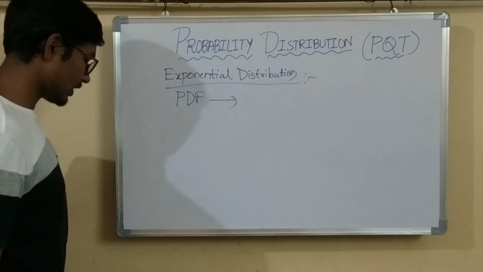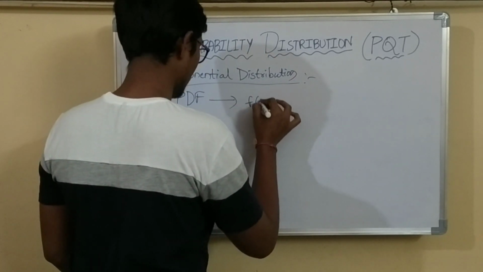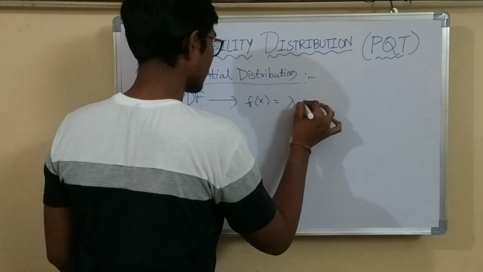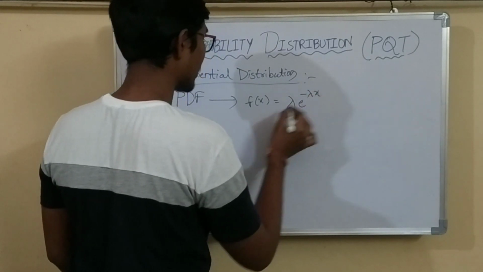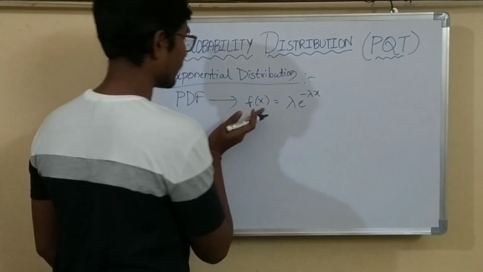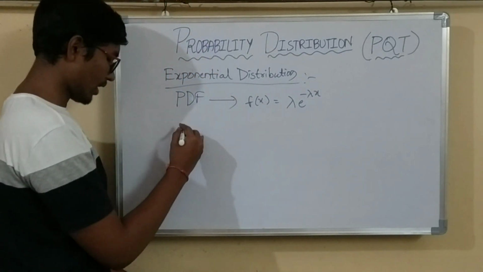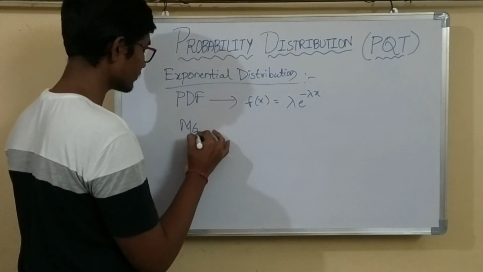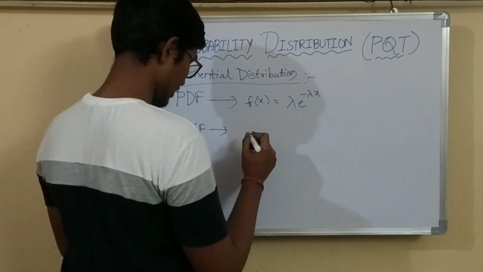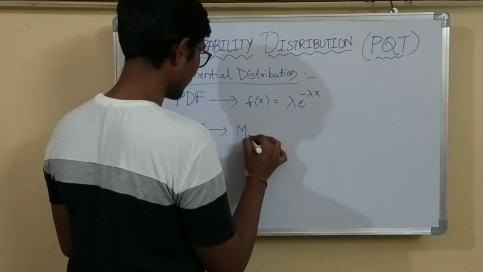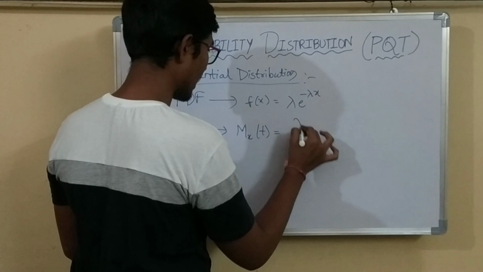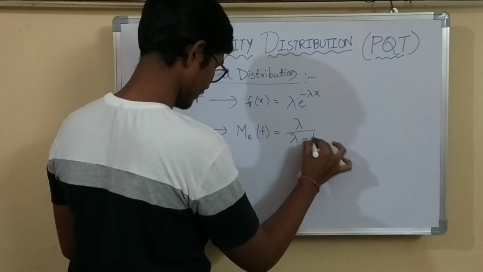And the formula for PDF is f of x equals lambda into e power minus lambda x. Now the formula for MGF is Mx of t equals lambda by lambda minus t.